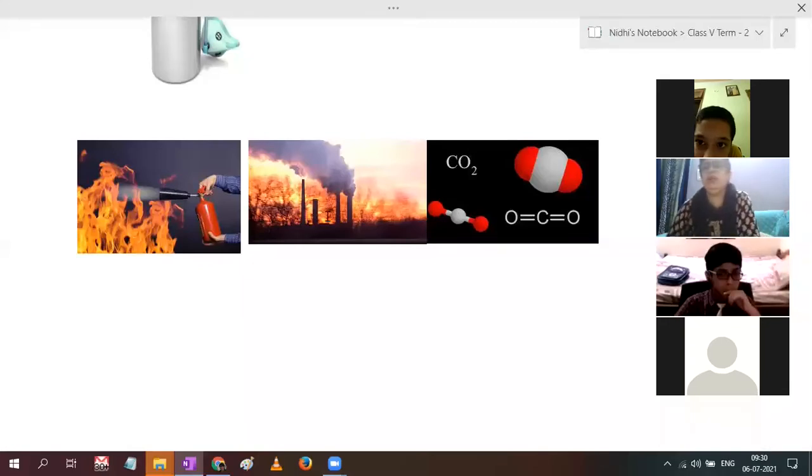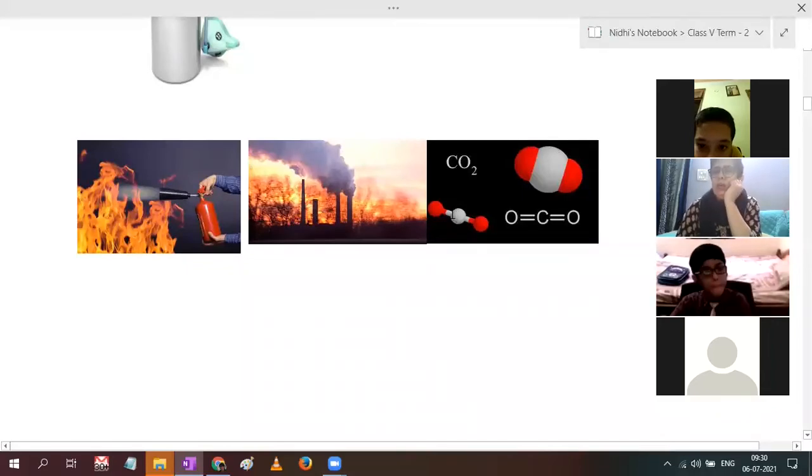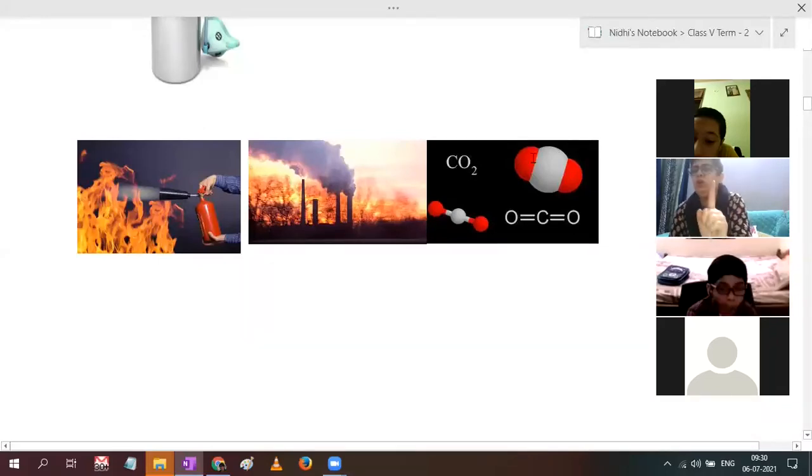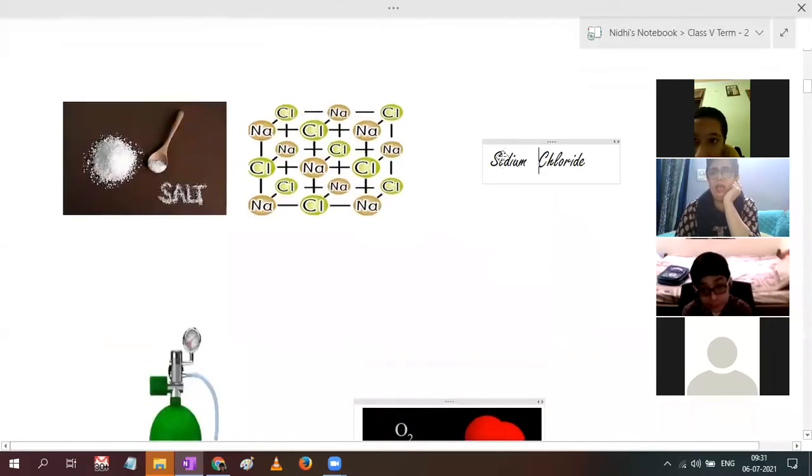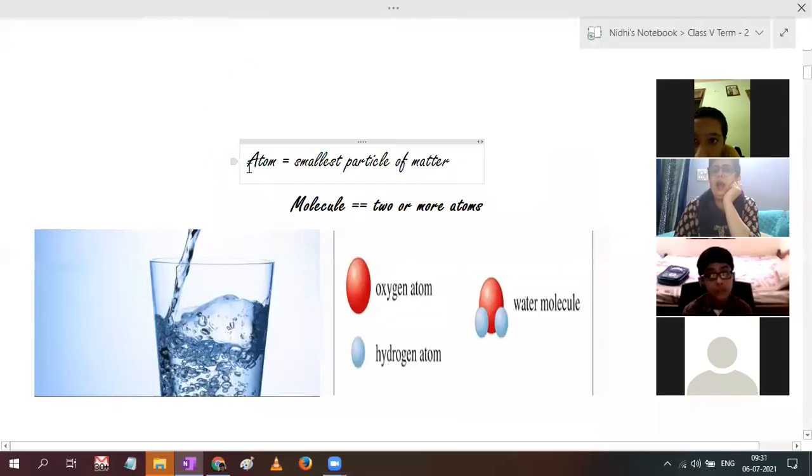Carbon dioxide means one carbon. See, the white one is carbon, and the two red ones are oxygen. This whole has become one molecule of carbon dioxide. Clear? Again, matter is made up of particles, and the smallest particle of matter is the atom.